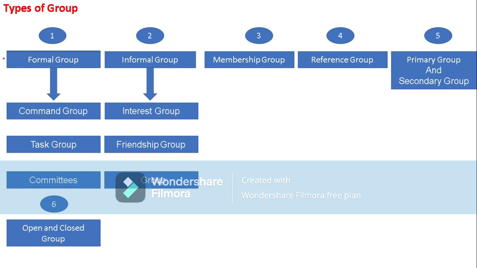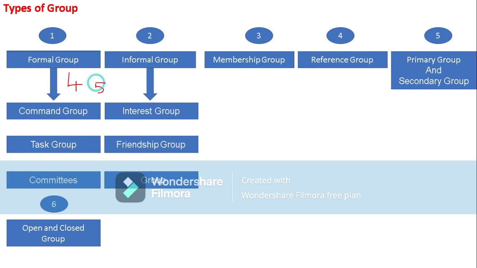For example, 20 people work under the production manager. He divides the work into 4 parts. Every part of the work is assigned to a group of 5 persons. So in this way 4 groups are formed, each group consisting of 5 people.